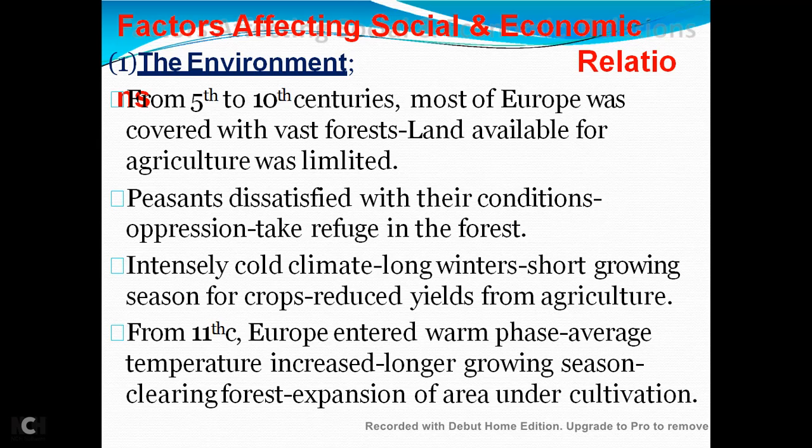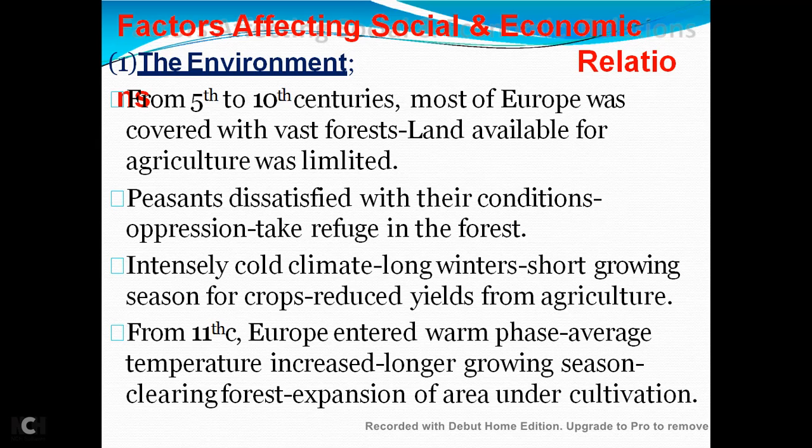Europe was undergoing an intensely cold climate spell in this period. This led to severe and prolonged winters, a shortened growing season for crops, and reduced yield from agriculture. This was the main reason that the climate changed. Extreme cold spread in this area, and the growing season for crops was very short, so agricultural production was very low and yields were reduced.